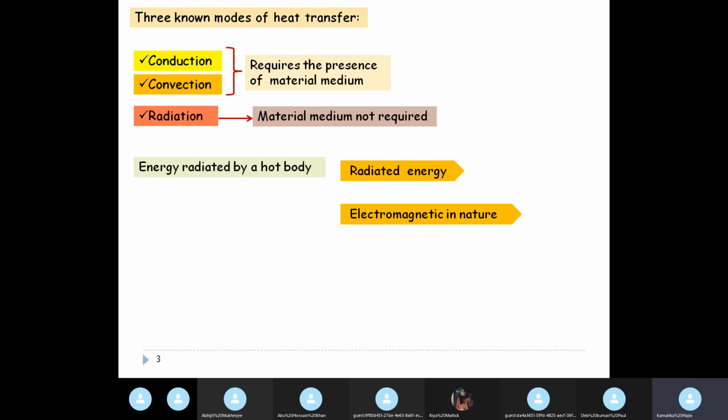So the infrared part is what forms the thermal radiation.